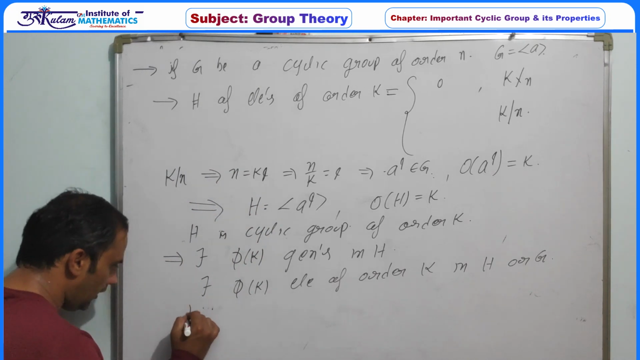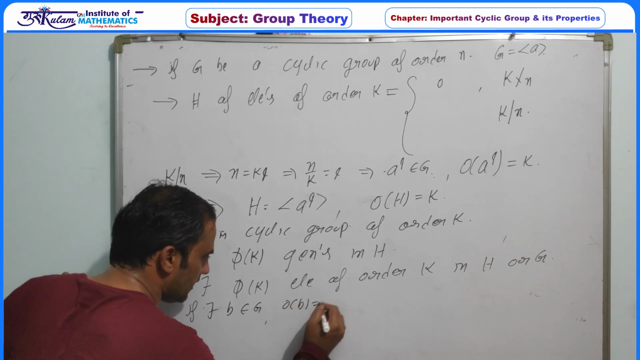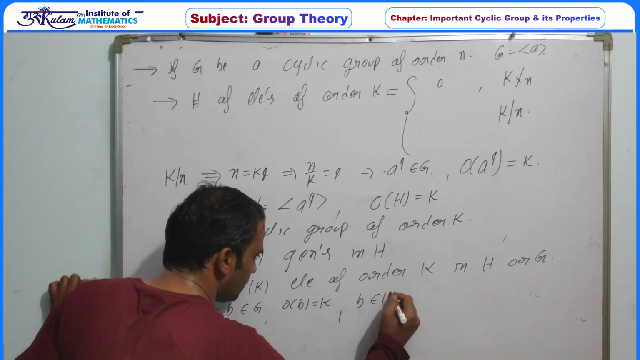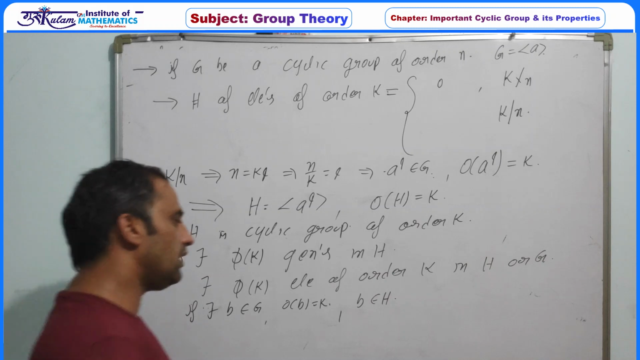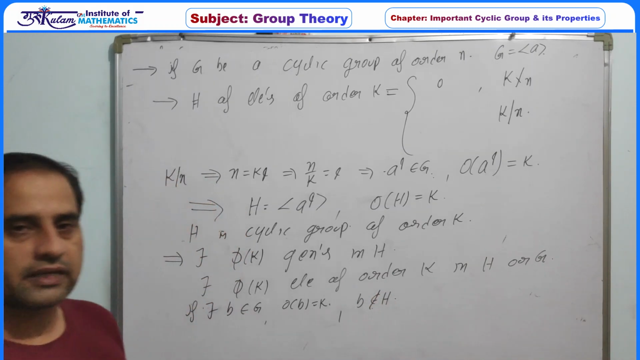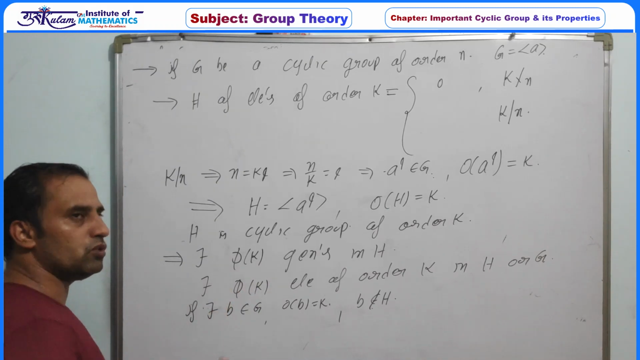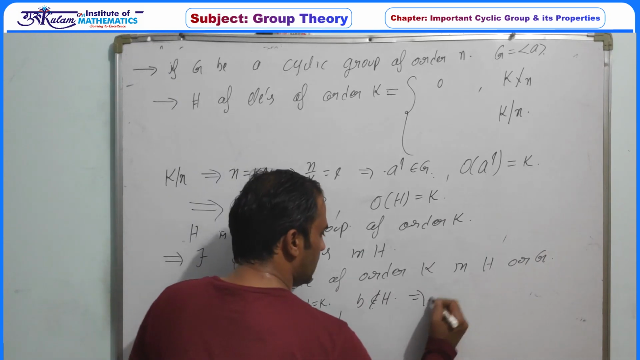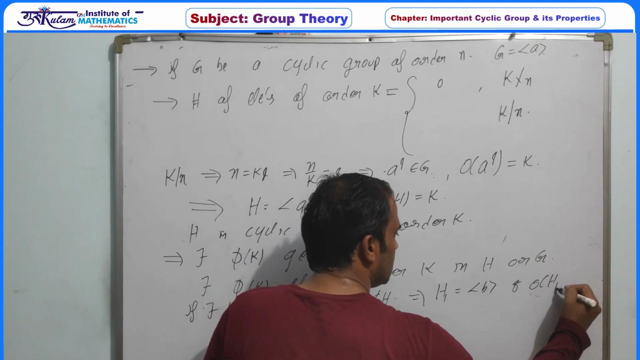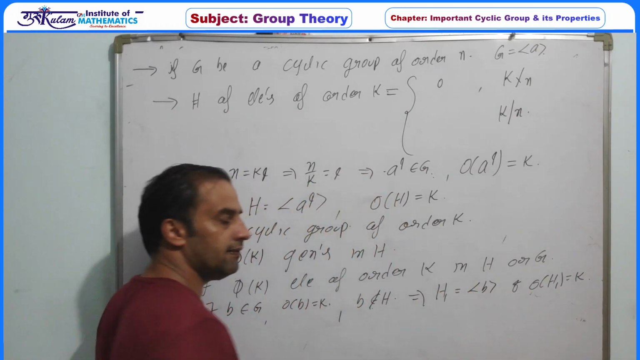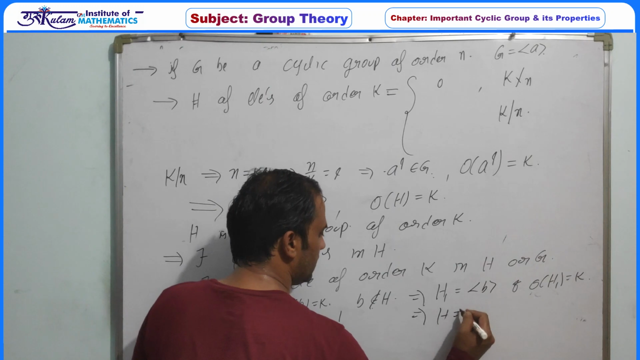Now suppose there exists B belonging to G such that the order of B is k but B does not belong to H. Assuming that there exists at least one element whose order is k but it is not a member of H, that is, except these φ(k) elements there is another element whose order is k, so definitely we can define H1, which is generated by B, and the order of H1 is equal to k, since the order of B is k. Now B does not belong to H, so definitely H is never equal to H1.